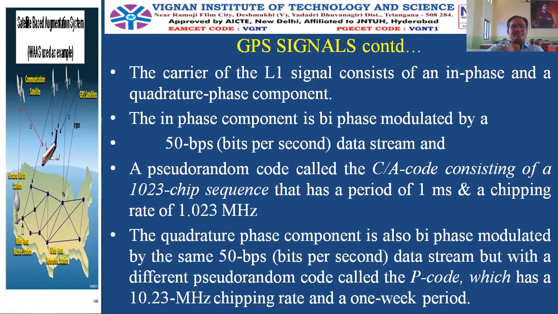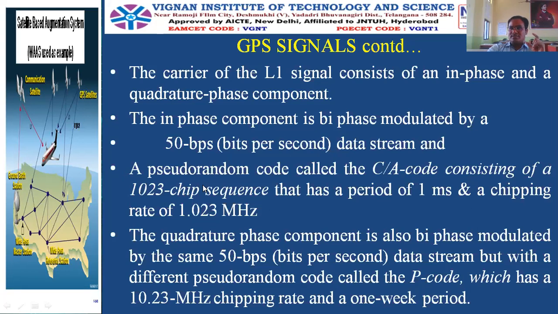The quadrature phase component is also BPSK modulated with the same data stream, that is 50 bits per second, but with a different pseudo-random code called the P code. The in-phase component is modulated with the C by A code, and the quadrature phase component is modulated with the P code. These two are pseudo-random noise codes, PRN codes. The P code has a chipping rate of 10.23 megahertz, whereas the C by A code has a chipping rate of 1.023 megahertz. So the P code is 10 times that of the in-phase component.